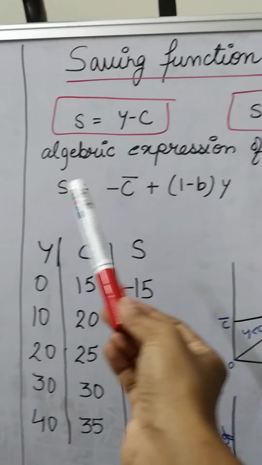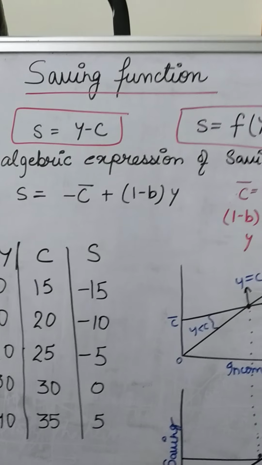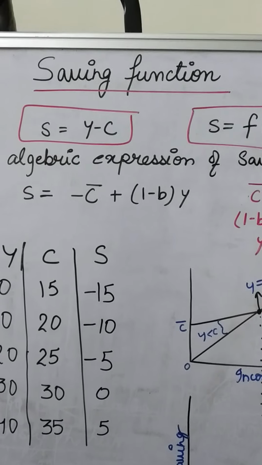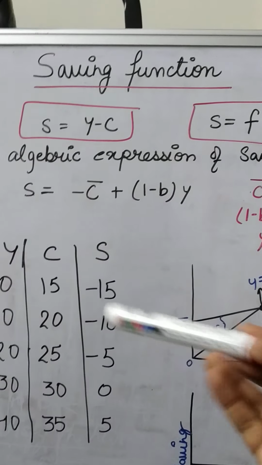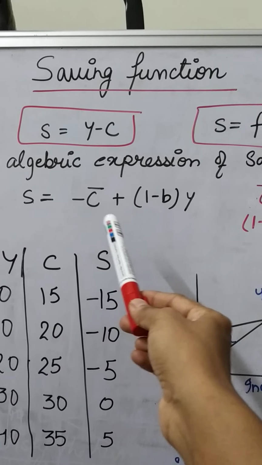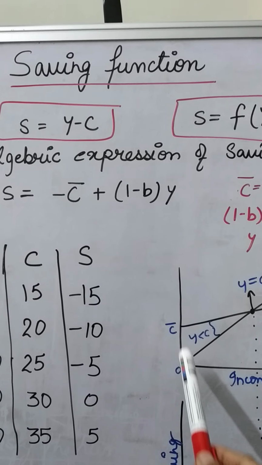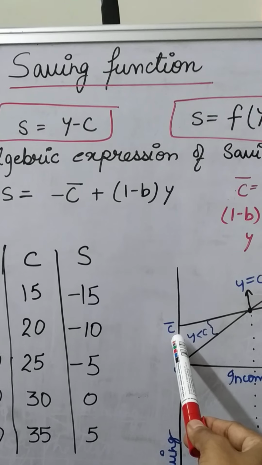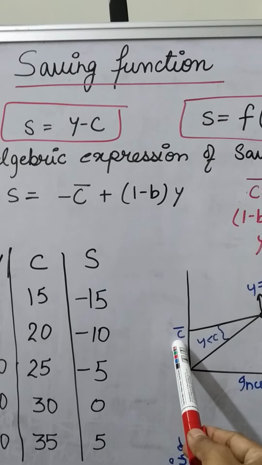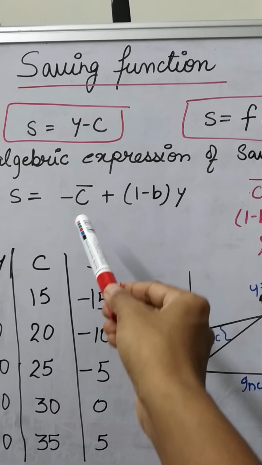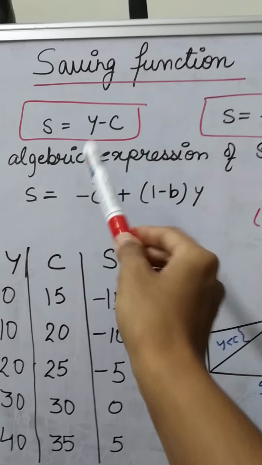Now, the algebraic expression. Yesterday we also discussed the algebraic expression of consumption. In the same way, the saving function's algebraic expression is minus C bar, that means autonomous consumption. When the income is 0, whatever the level of consumption in the economy is going on, that negative part we have to keep over here.